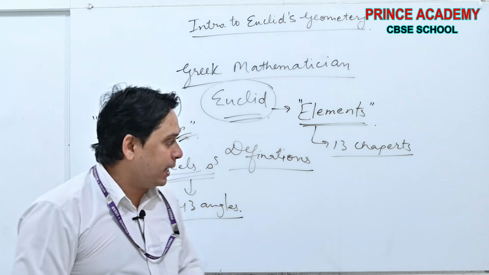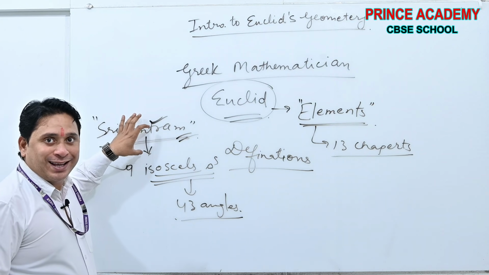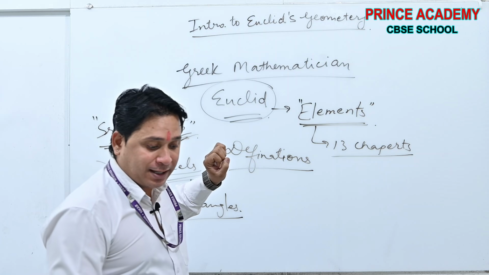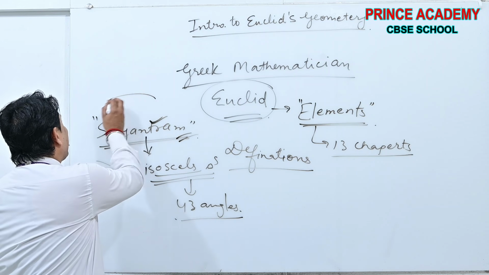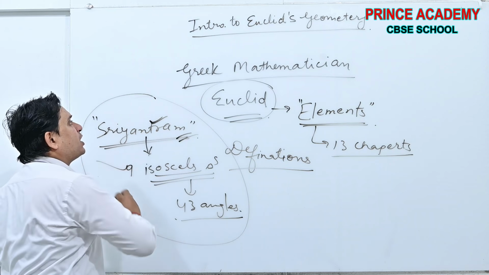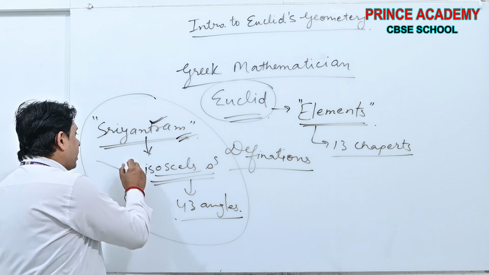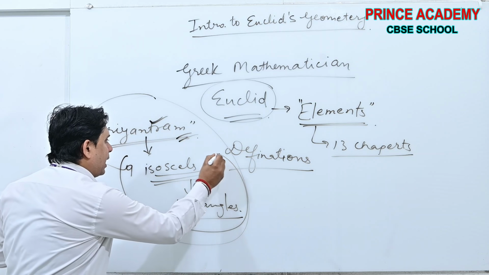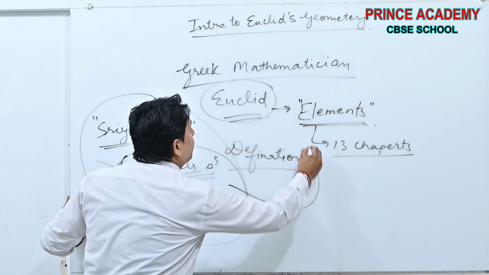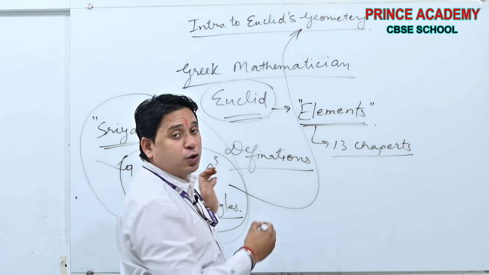That's why it was also known as Lakshmi Yantram. But what is the relation of this with geometry? This is the relation with geometry.